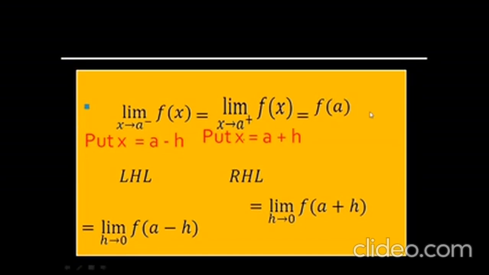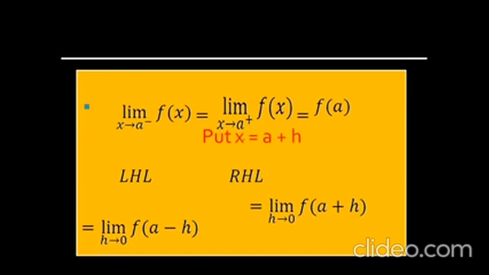We can say the function is continuous at the point A because the limit as h tends to 0 of f(a minus h) is equal to the limit as h tends to 0 of f(a plus h), which is also equal to f(a). That's why the function is continuous at the point A.